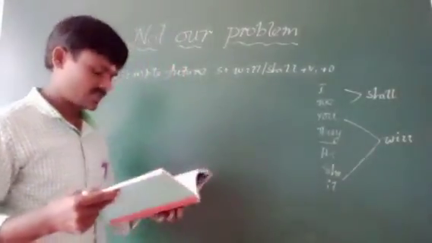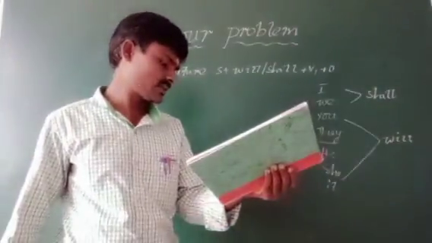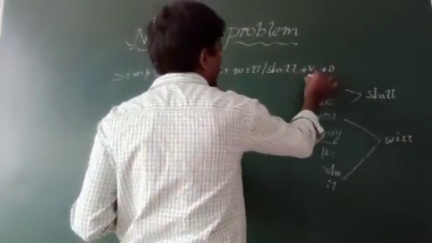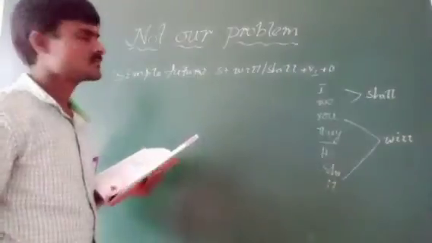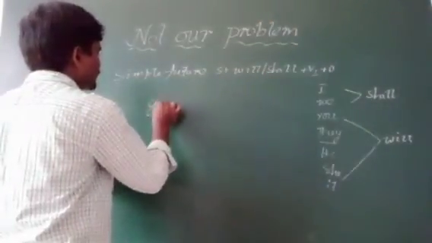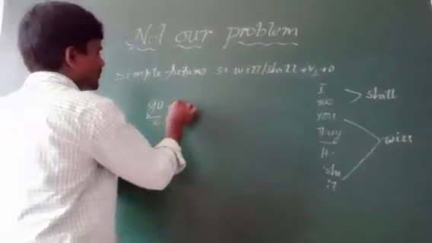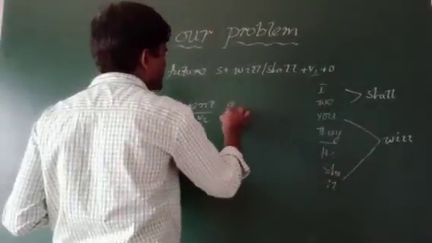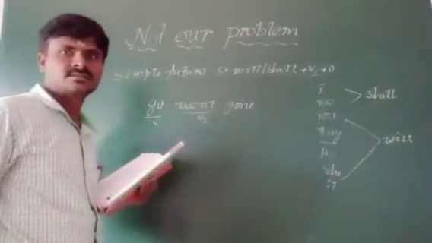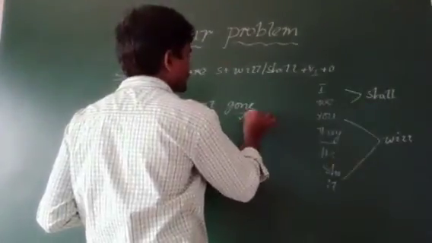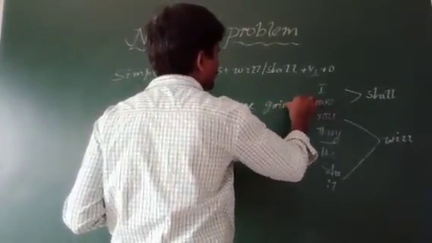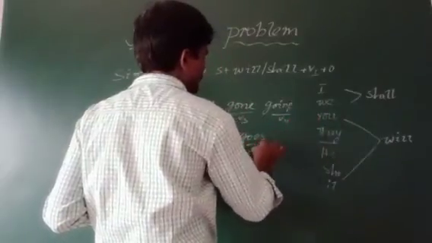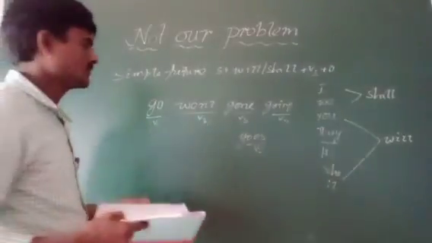See, the palace helpers will clean. After will or shall, the V1 form always comes. What is the V1 form? Go is V1 form. Went is V2 form. Gone is V3 form. Going is V4 form. And goes is V5 form. There are five forms.